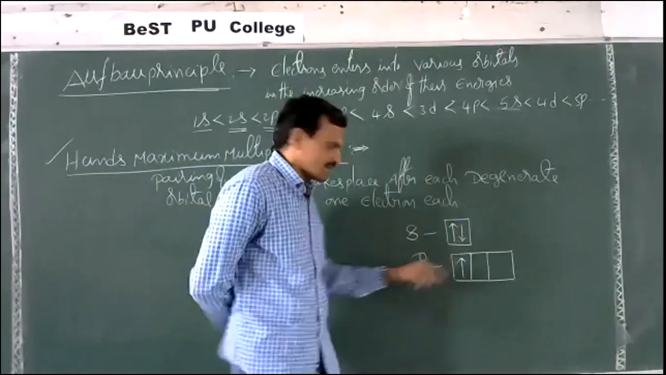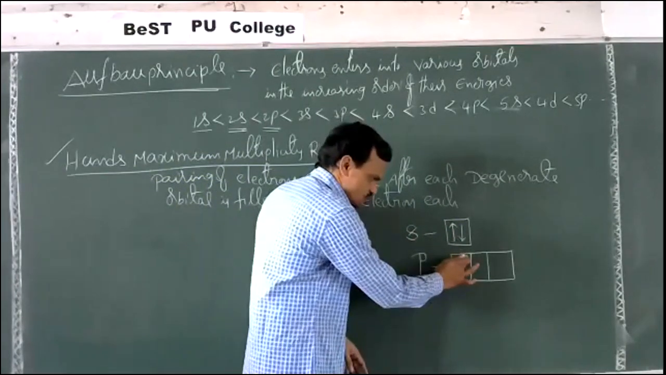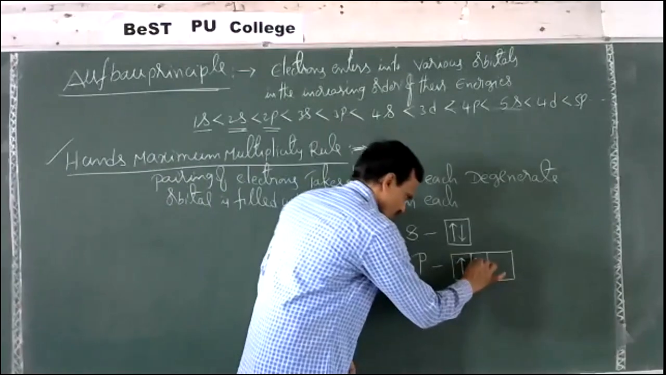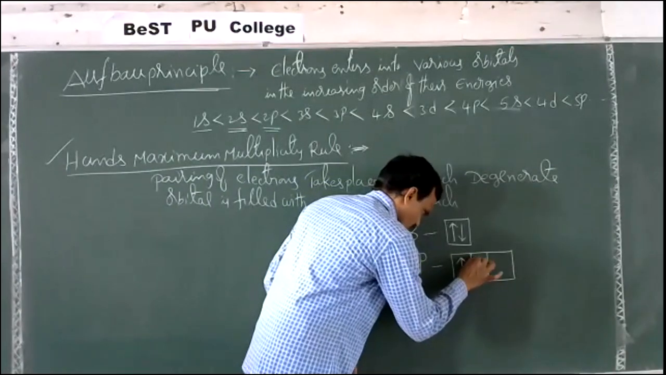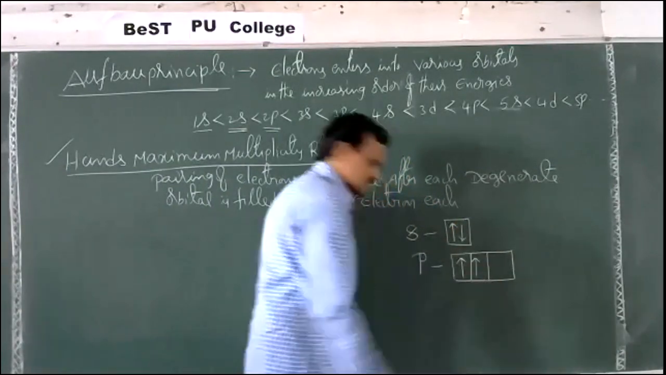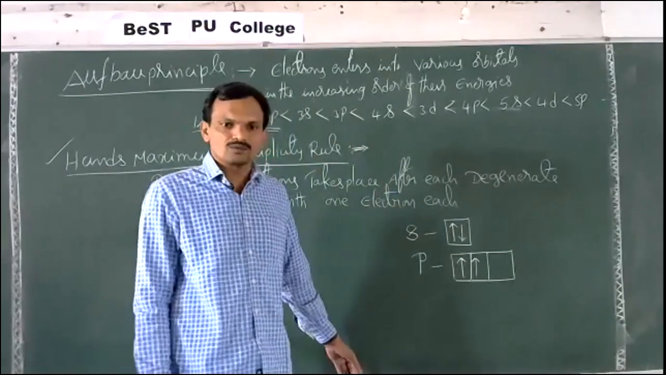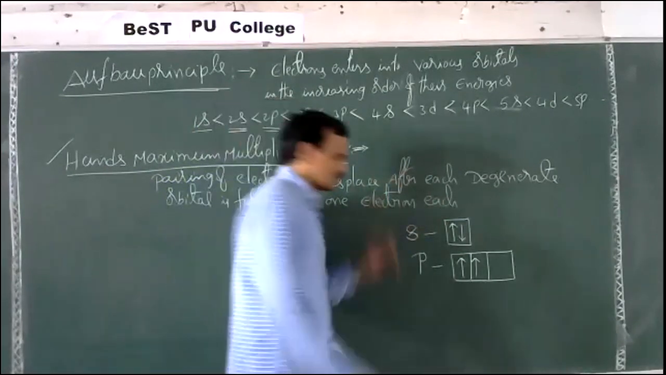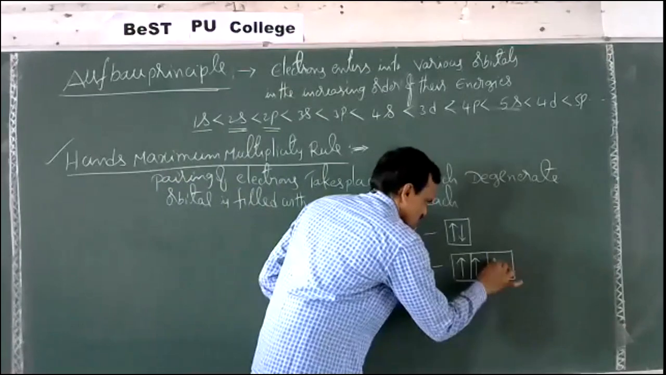While filling the second electron, the second electron should not be paired here. First we should fill each orbital with one electron. This is P2 configuration. P3, three electrons are there, like this we should write.